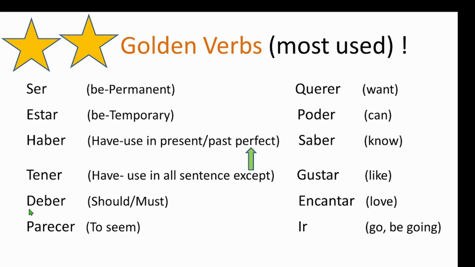Okay, we have deber. Deber means should or must. Parecer means to seem, like he seems good, he seems bad. Querer is want. We have poder, can. Saber is to know. Gustar is like, I like this, I like that. Encantar, love. It's like I love to do this in that situation.